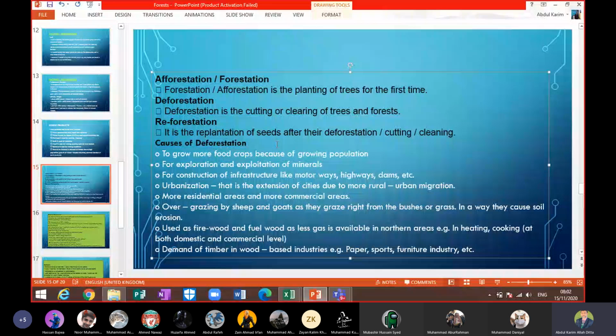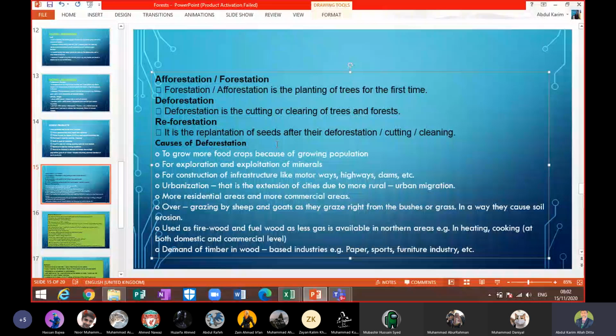Number three, for construction of infrastructure. Yes, we have to build roads like motorways, highways, dams. We have airports, seaports, a lot of things, we have to build in the form of infrastructure, in the form of facilities. So due to that, we have to cut down the trees.